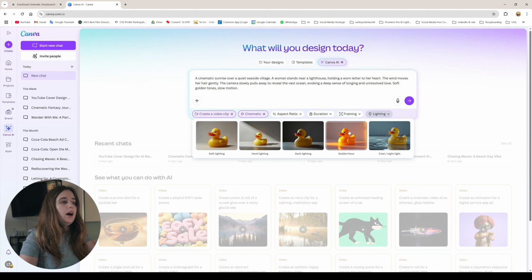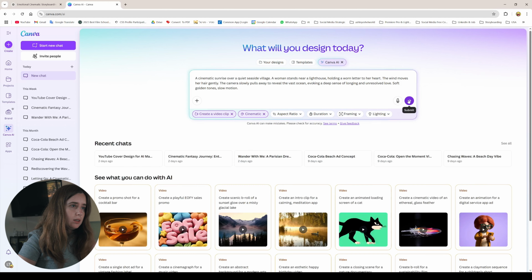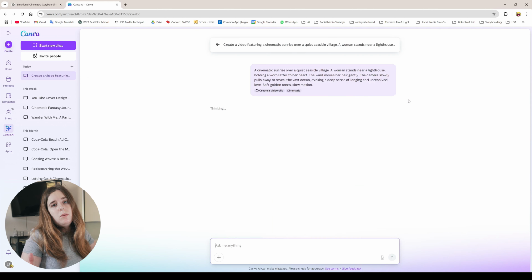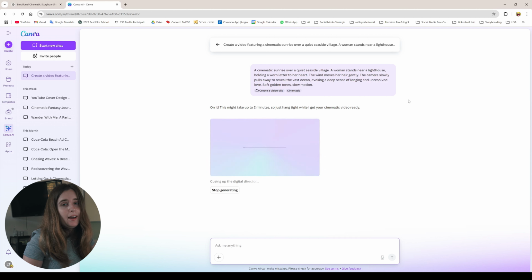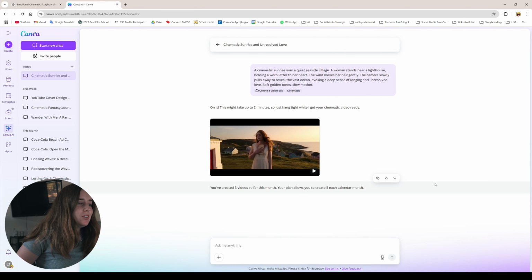And also you have a lighting option. I already wrote golden hour. I don't think it's necessary here to press on any of these, but if you want to create a consistent scene of a few videos, you can always choose the same lighting options, and then it's gonna look like a total flow on the same hour. Let's press submit. Now we're gonna wait for a few moments and see what the result is. We have a result, let's watch it together.